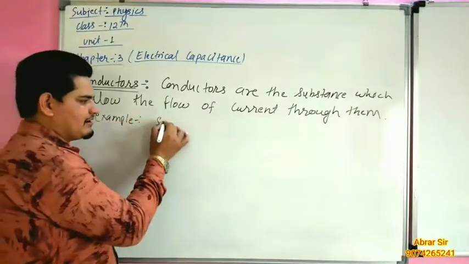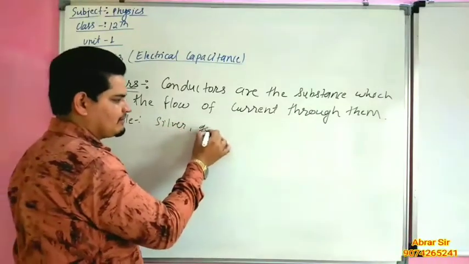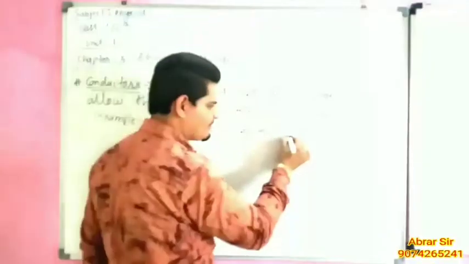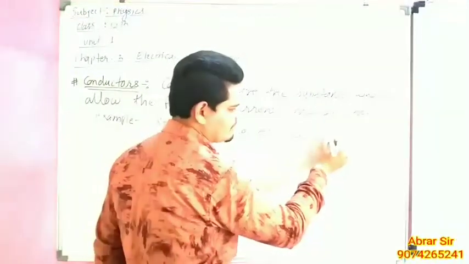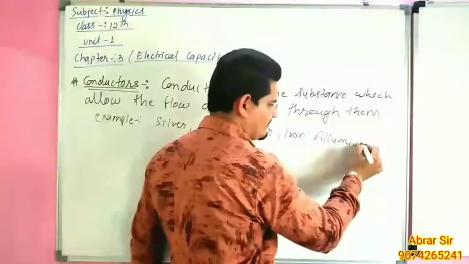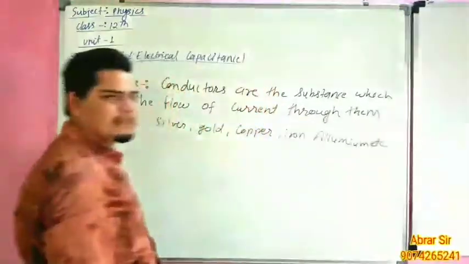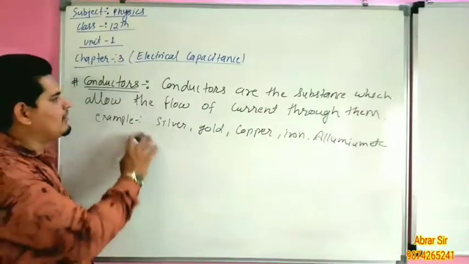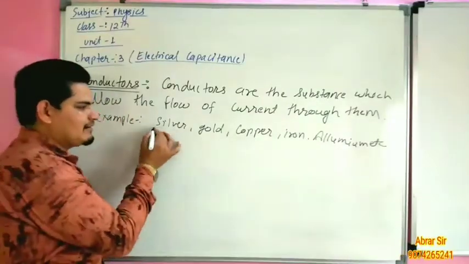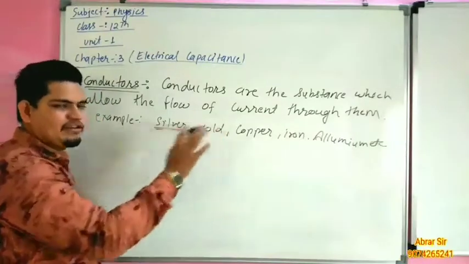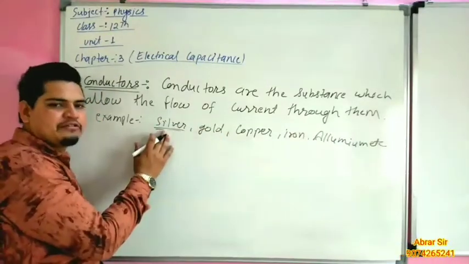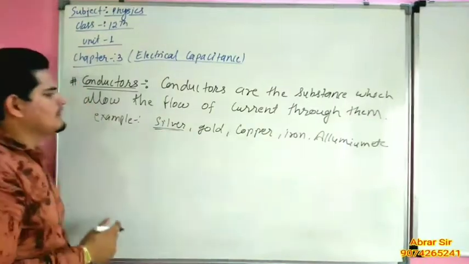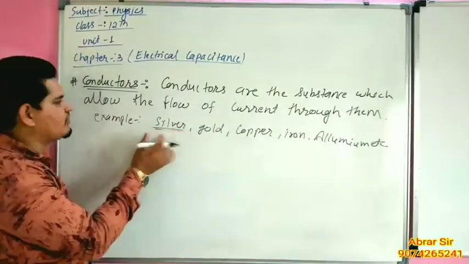Examples: silver, gold, copper, iron, aluminium, etc. These are the substances which allow the flow of current, so this is called conductor. Silver is the best conductor among all, but it is very expensive, so we cannot use silver for current flowing.